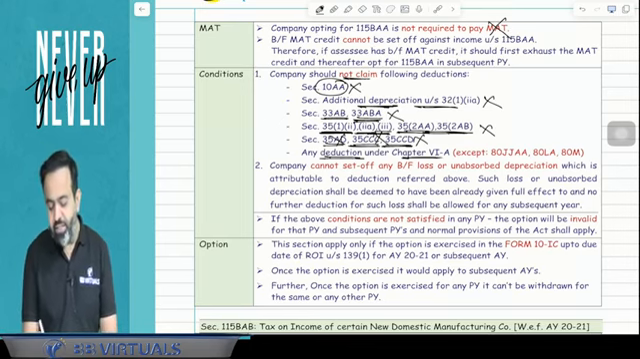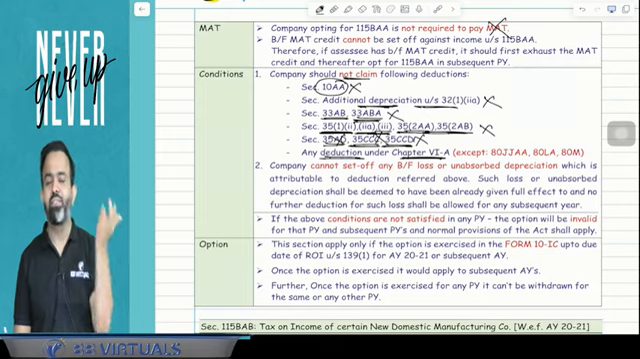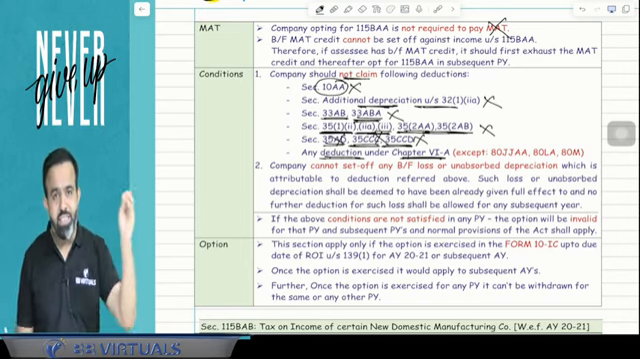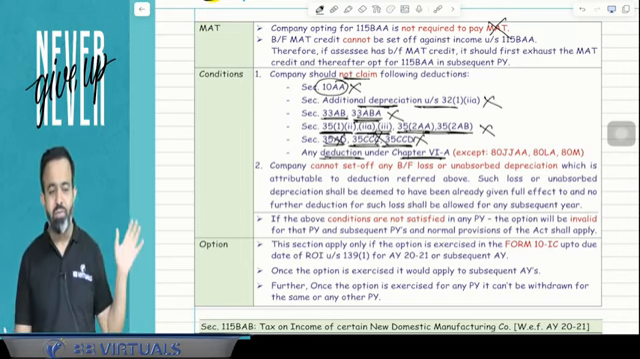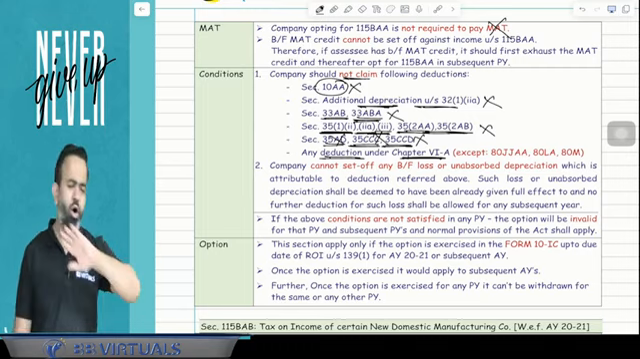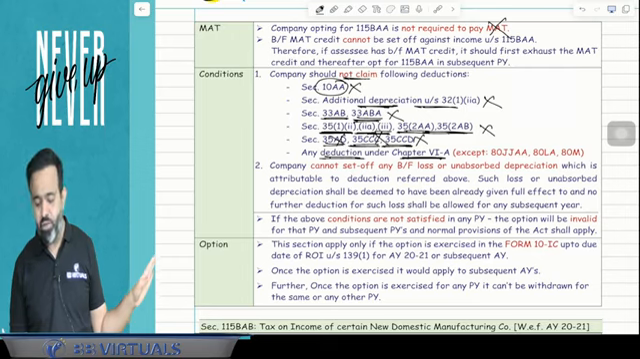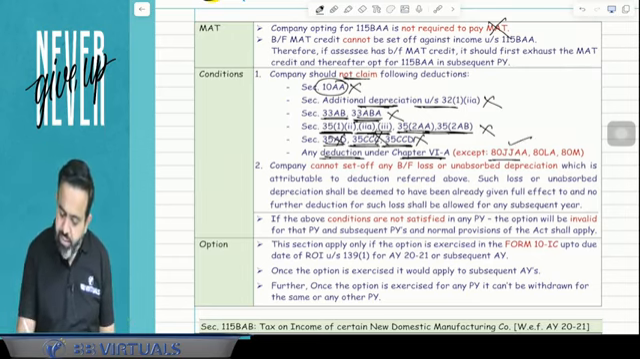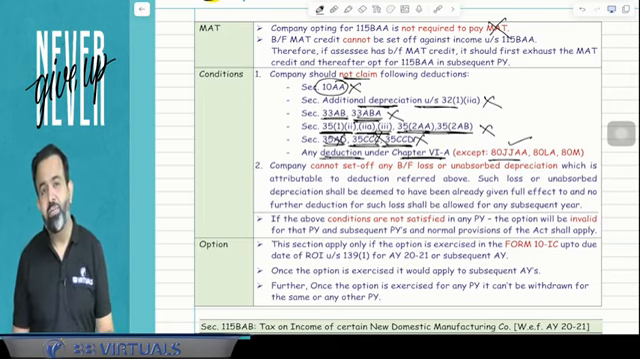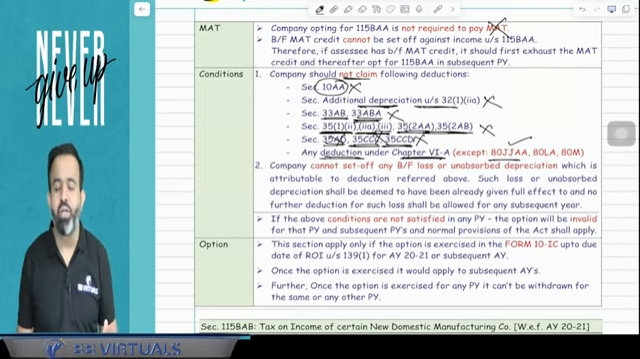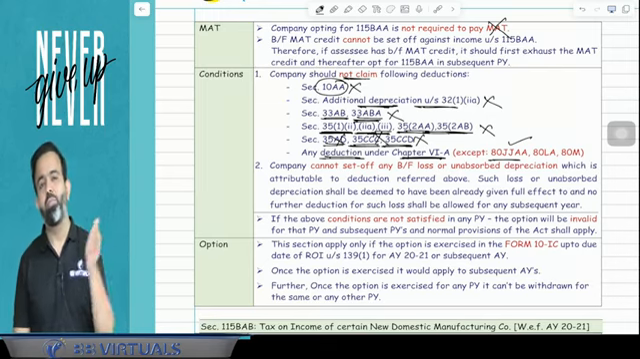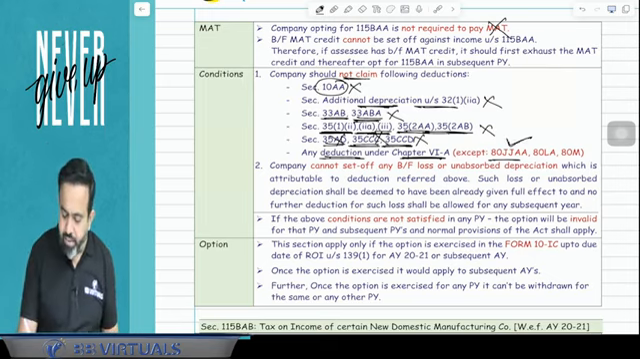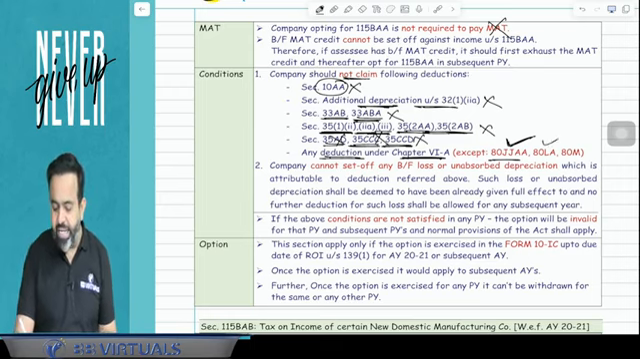After that, any deduction under Chapter 6A is not available. Any deduction under Chapter 6A means 80G is not available, 80GGA is not available, 80GGB is not available, 80GGC is not available, 80QQB, 80RRB and all. Any deduction under Chapter 6A is not available except three. One is 80JJAA, which is available. 80JJAA is like, in the current year, if you recruited new employees, then on the emoluments paid to the new employees, a 30% deduction is available. So 80JJAA is available.